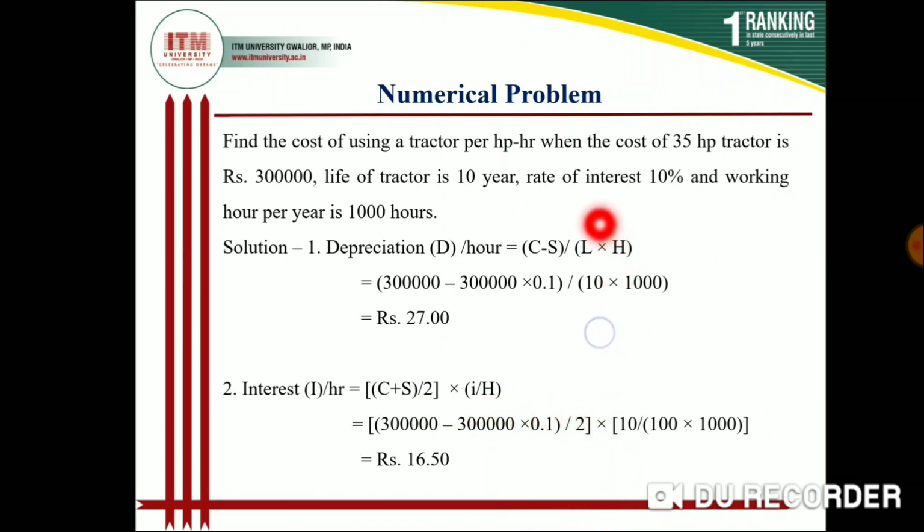I value is 10% interest divided by 100. Why? Because 10 is in percent, so 10 divided by 100, and it is also divided by H. H value is 1000 hours, so we write 1000 in the denominator. So here the interest will be 16 rupees and 50 paisa per hour of operation of the tractor.